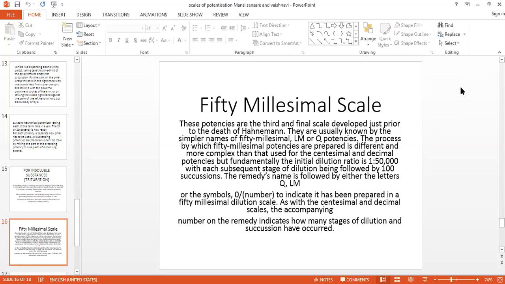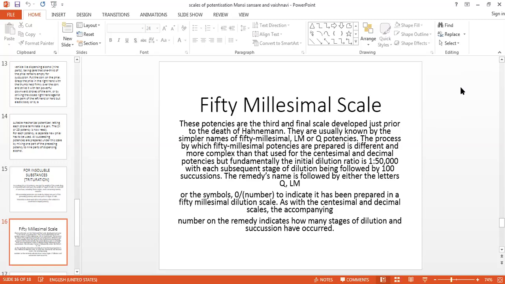Different countries denote it in their own way. For example, in India, this 50 millesimal scale is designated by 0/1, 0/2, 0/3, etc. But in another country, such as Bangladesh, it is denoted by M/1, M/2, M/3, etc. To avoid this confusion, certain countries have adopted LM/1, LM/2, so that you know it is the 50 millesimal scale. So better you call it LM/1 or LM/2, or in India, we can call it 0/1 or 0/2.